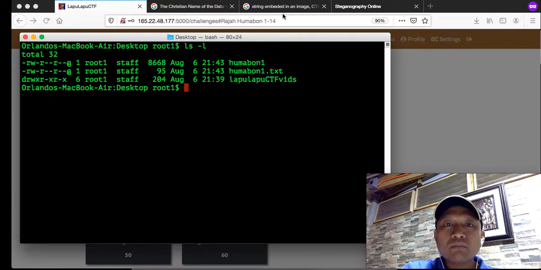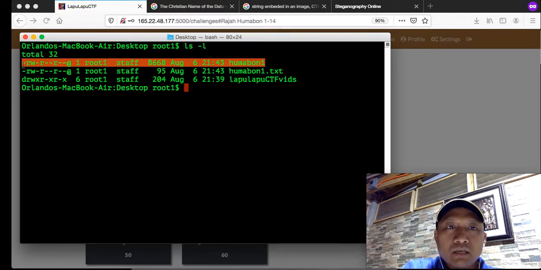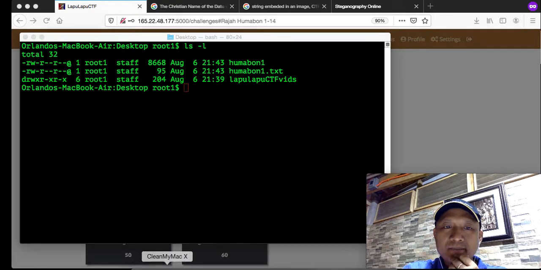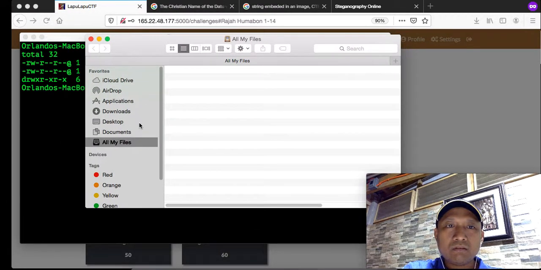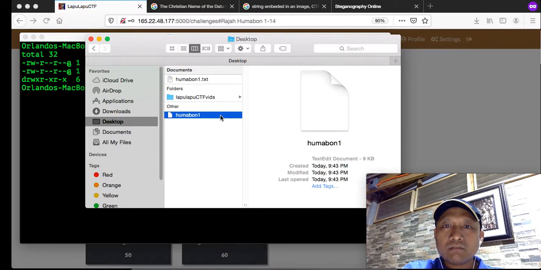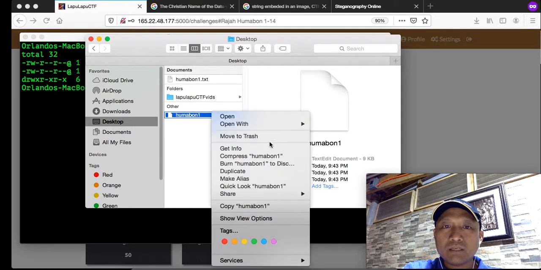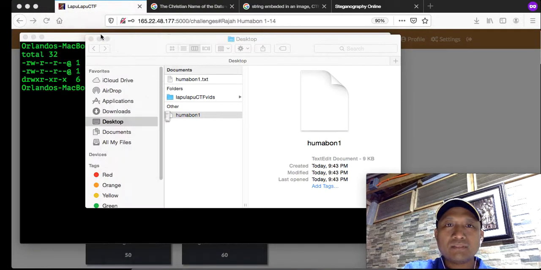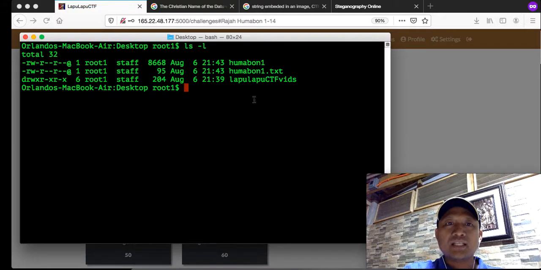If we look at Humabon 1 here, it's an 8 MB file. 8 MB? Yes, 8 MB. Just to be sure. It's a big file. It's 8 MB. Oh, sorry. Not 8 MB. 9 KB, sorry. That went beyond our knowledge. So, almost 9,000 bytes. So, 9 KB, kilobytes.